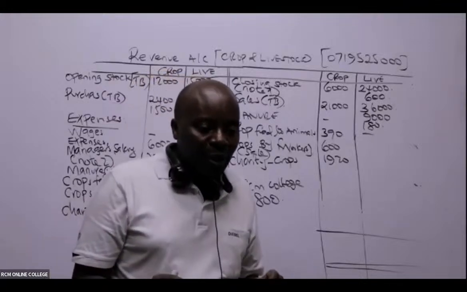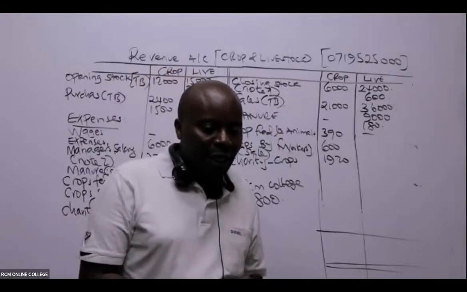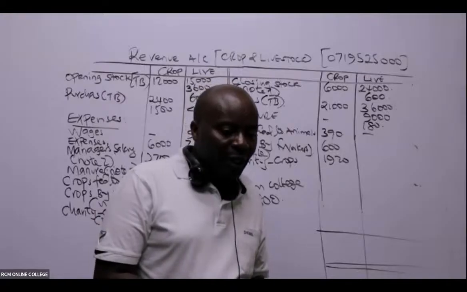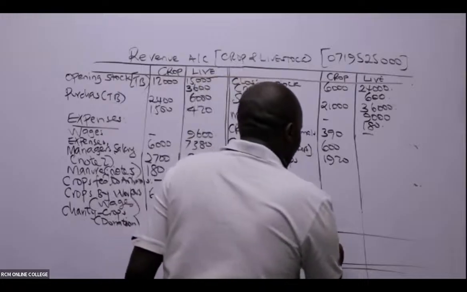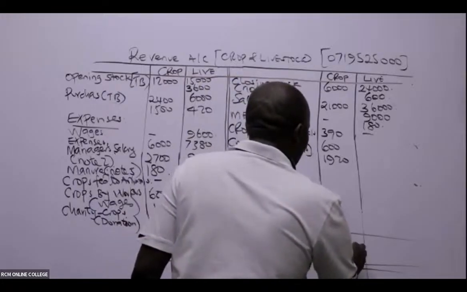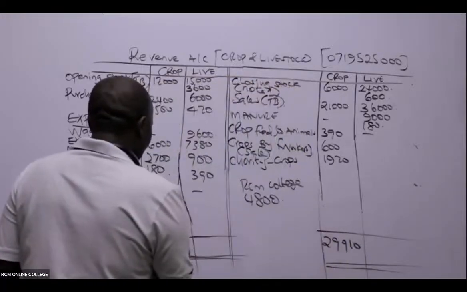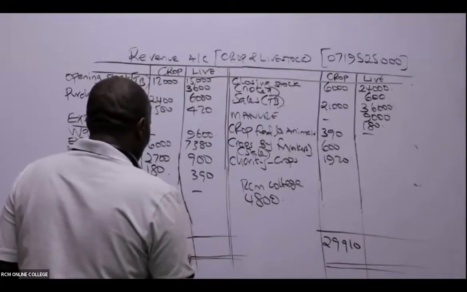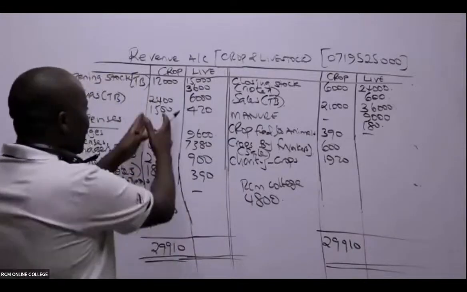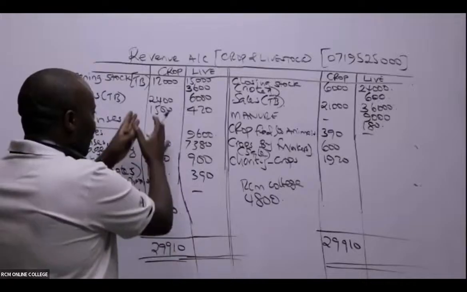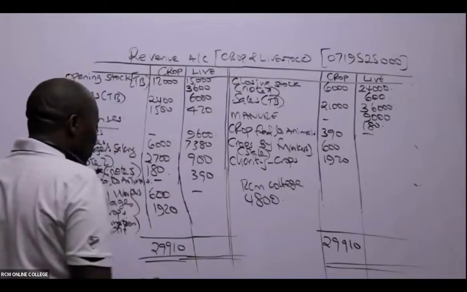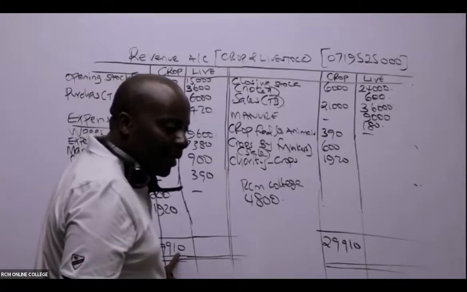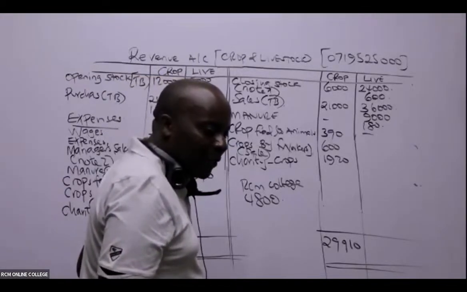So for crop, I'm being told the figure is 28,300 debit. Okay, so 29,910 first. So this is bigger. And I can see what this gentleman has told me. It means that this side is smaller for crop, and therefore we have a profit. A profit of 29,910 minus what this gentleman gave me as 28,300.